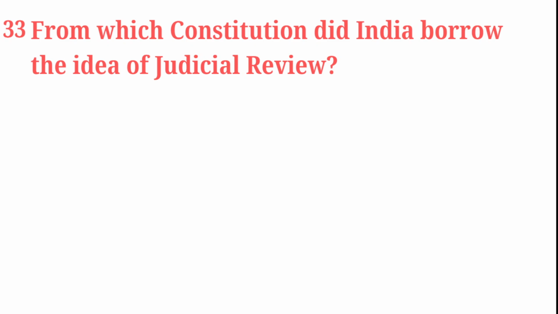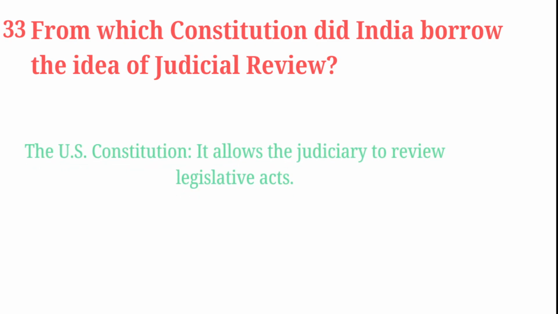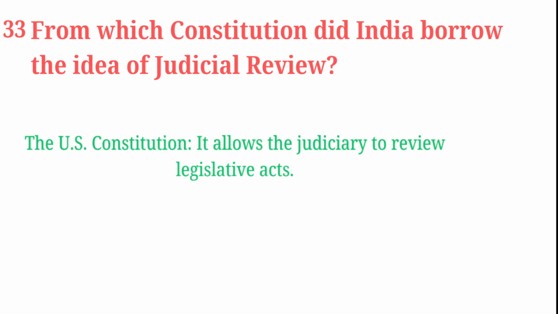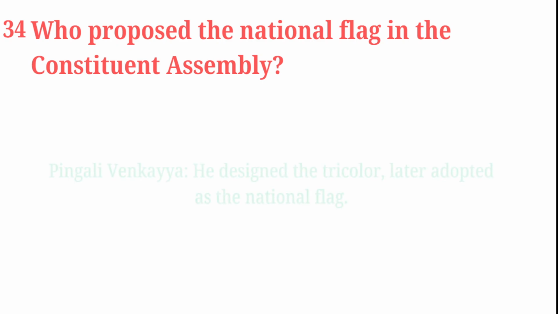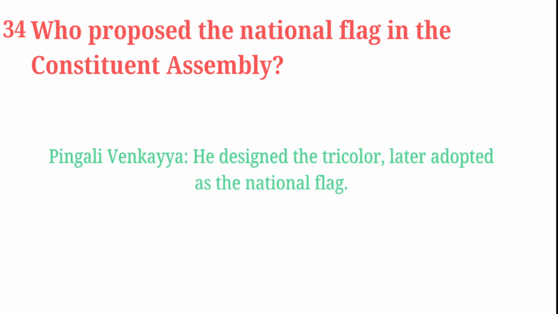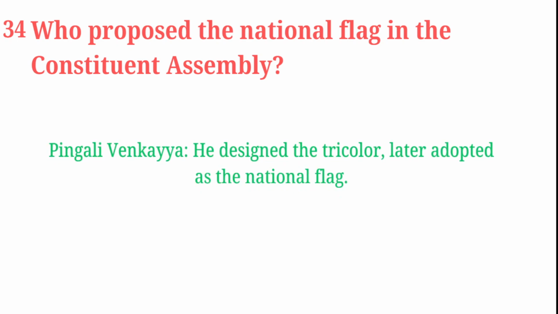From which constitution did India borrow the idea of judicial review? The US Constitution. It allows the judiciary to review the legislative acts. Who proposed the national flag in the Constituent Assembly? Pingali Venkaiah. He designed the tricolor, later adopted as the national flag.